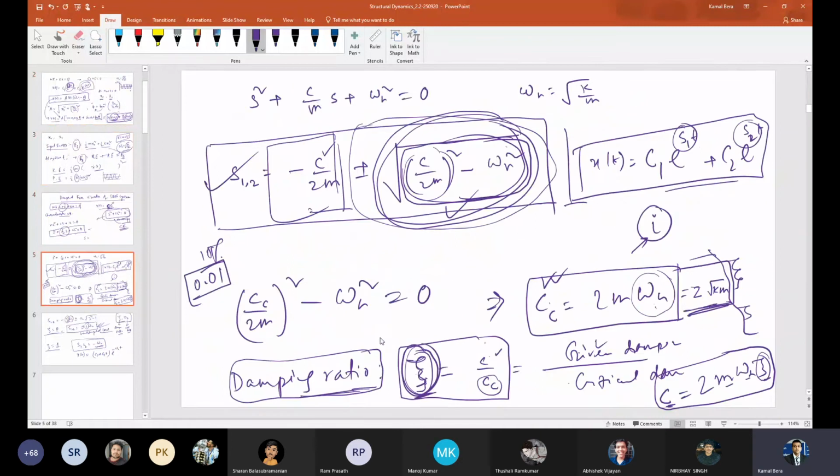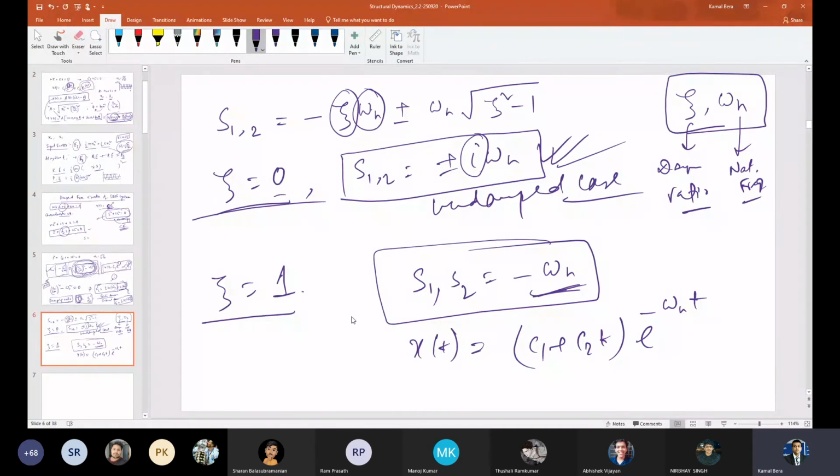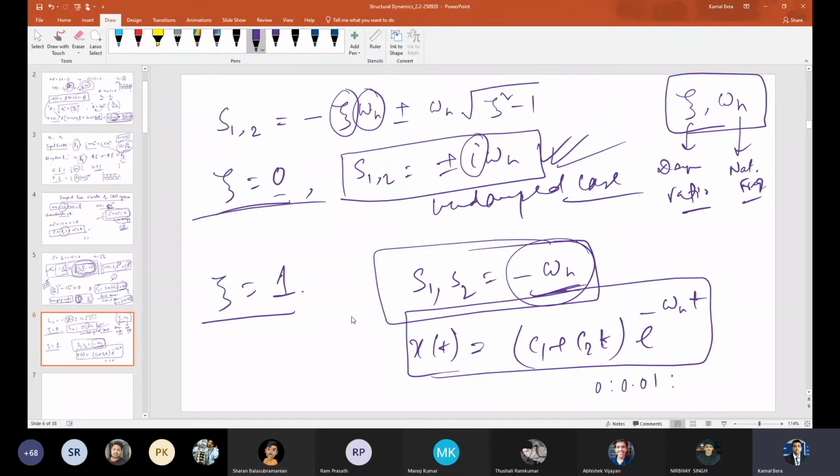So if zeta is equal to 1, I am getting real roots, and my solution is this. You can just plot it. Give different values of t and plot the response from time t equal to 0 with an increment of 0.01 second, till 10 seconds. It is a function of t only, because omega n is root over k by m. Take some value of omega n, choose C1 and C2 arbitrarily, and see whether it is oscillatory or non-oscillatory.